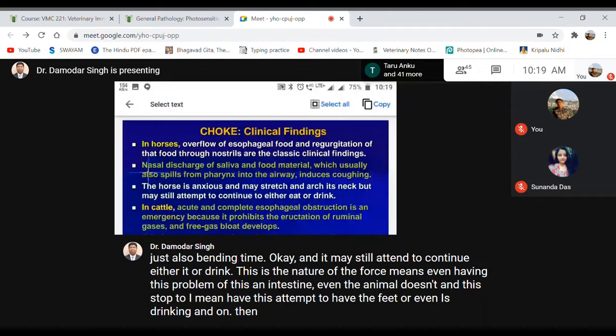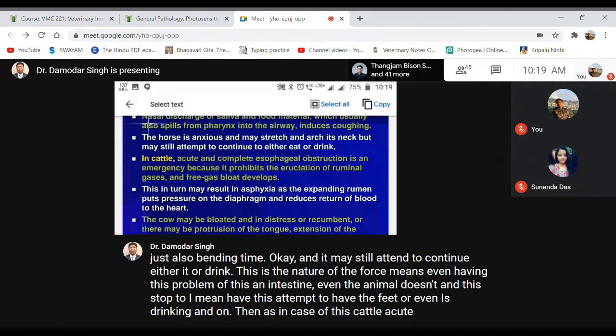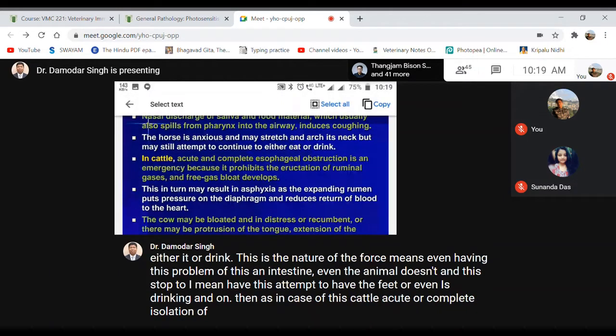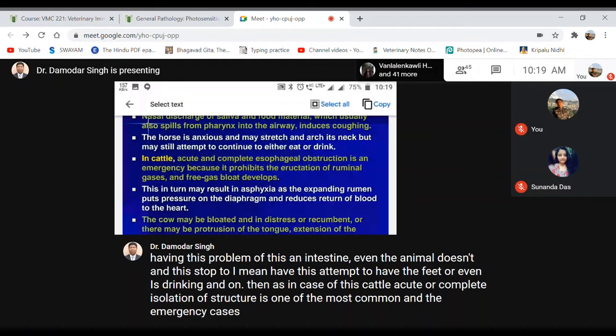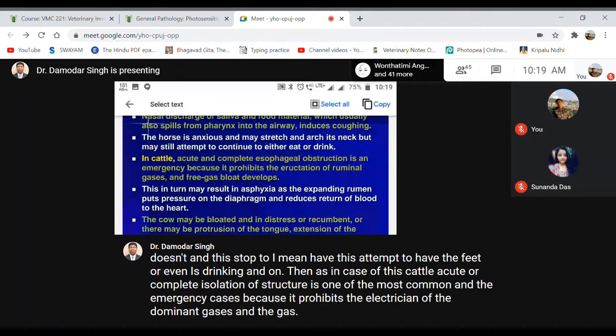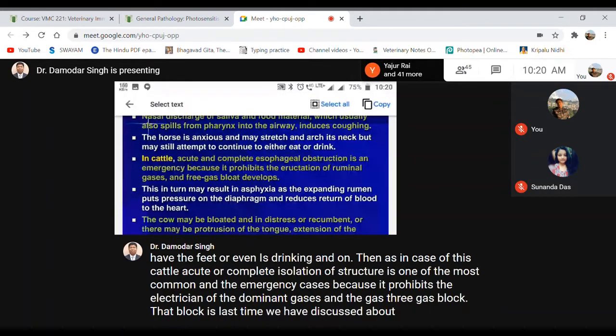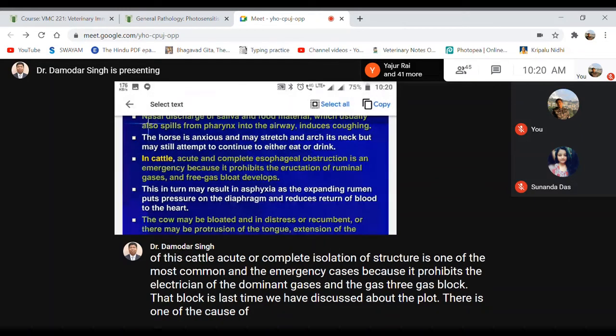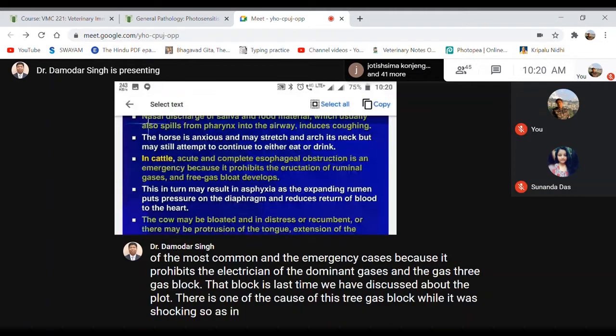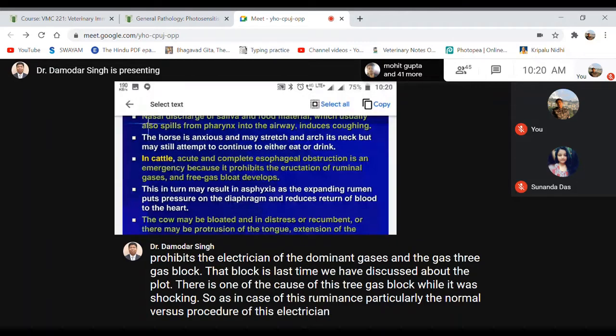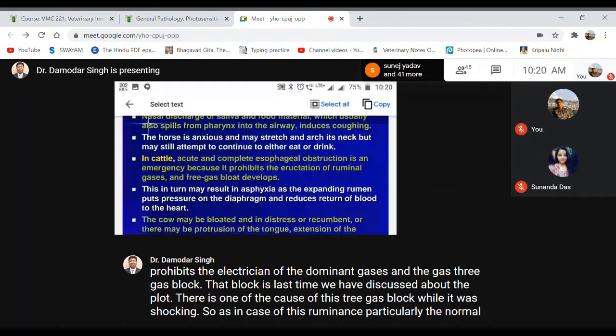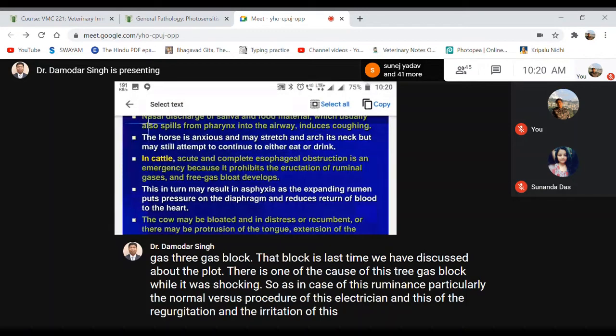Then, in the case of cattle, acute or complete esophageal obstruction is one of the most common emergency cases because it prohibits the eructation of ruminal gases and free gas bloat may develop. As last time we discussed about bloat, one of the causes of free gas bloat was choking. So in ruminants particularly, the normal procedure of regurgitation and eructation of these gases from the rumen and reticulum goes through the nostril.